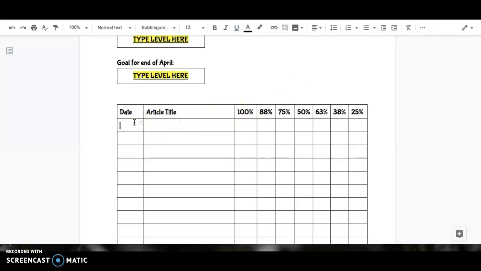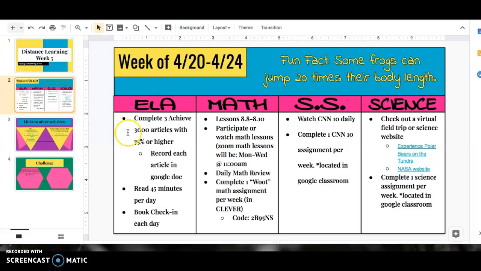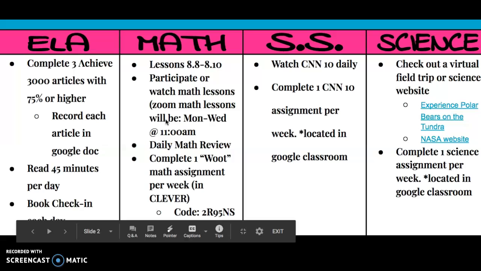You put the date. Let's say you do one today, so you put 4/20. Then for your article title, the title goes here. And then whatever you get, you put a capital X. So let's say you got 100%, you'd put an X there. If you didn't get 100%, let's say you got 75%, you put an X there. And if you didn't do so well, you put an X right there. So you need 3 out of 75% or higher, 3 per week. You decide when you do that.